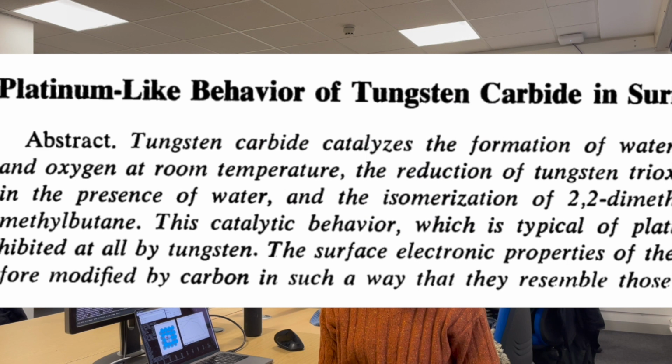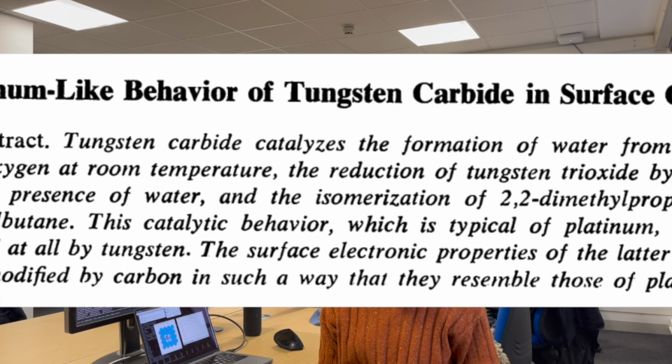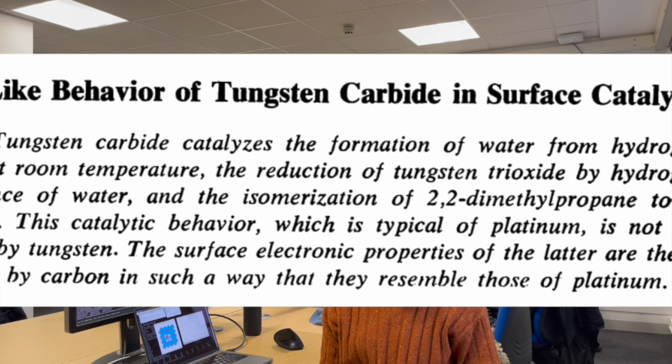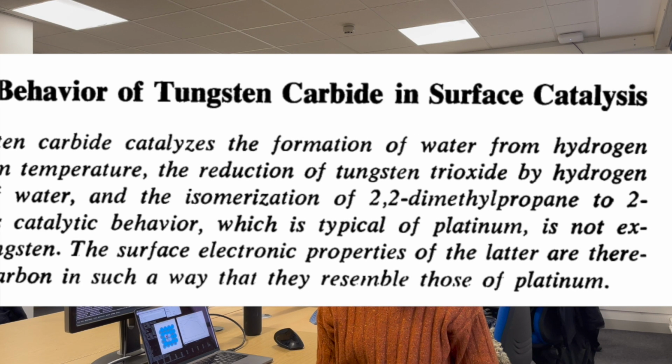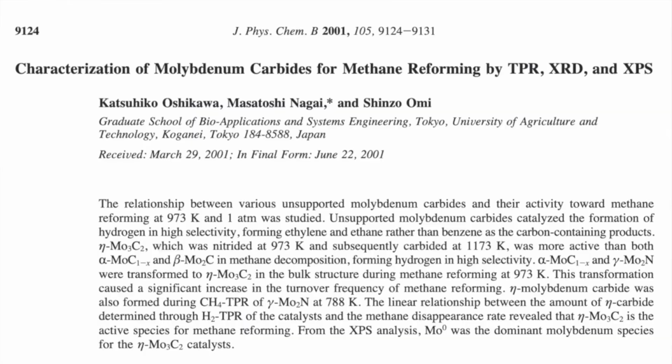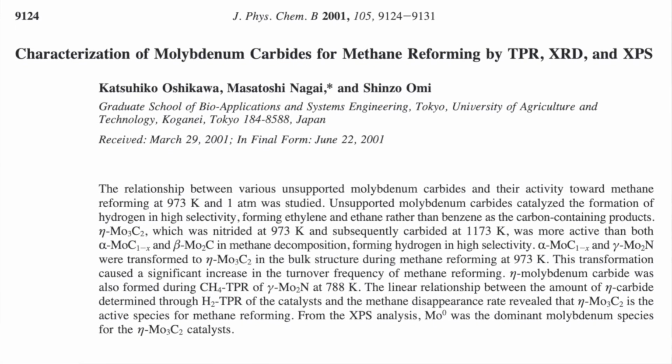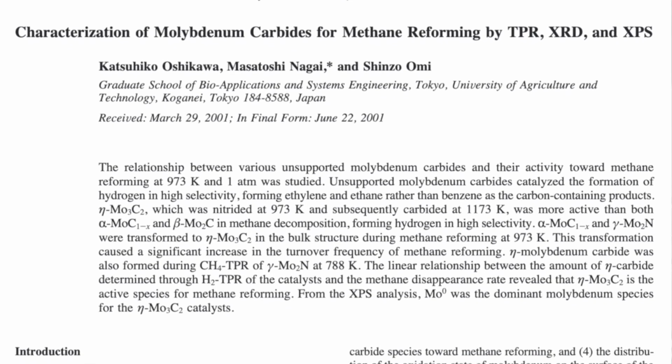And ever since the landmark paper by Levy and Boudart in 1973 regarding the platinum-like properties of tungsten carbide, metal carbides have been the subject of many experimental studies, often accompanied by theoretical investigations, showing that their catalytic properties are similar to those of noble metals for a variety of reactions, such as desulfurization, methane reforming, or the water-gas shift reaction. But they are much cheaper than noble metals.